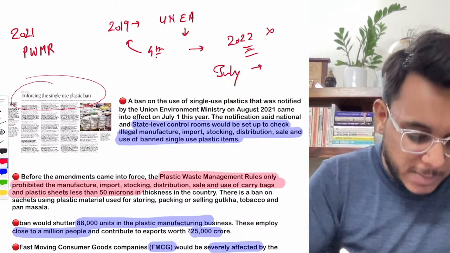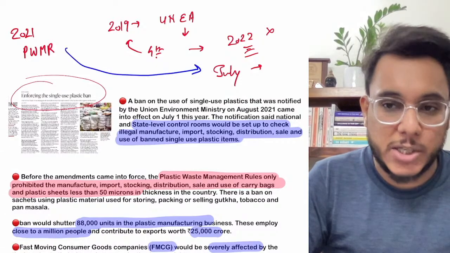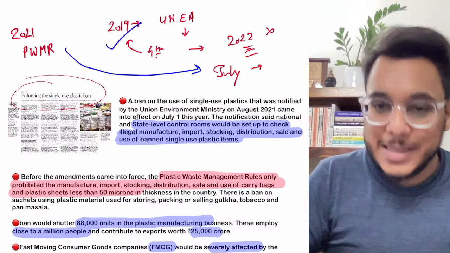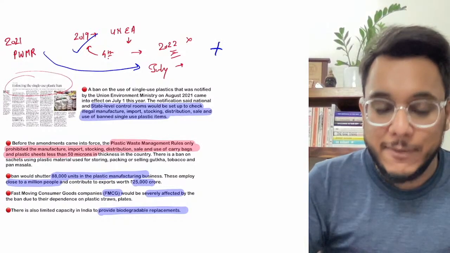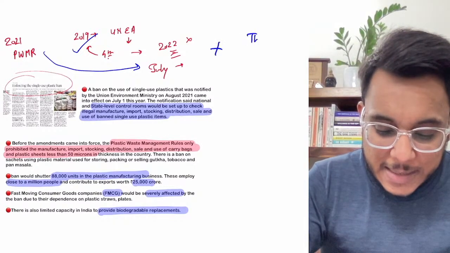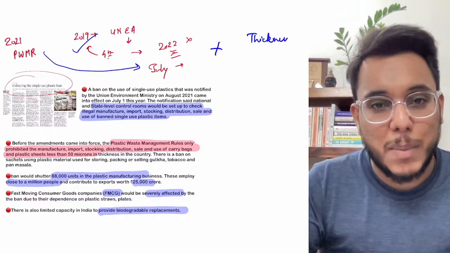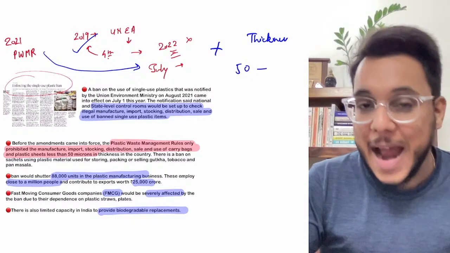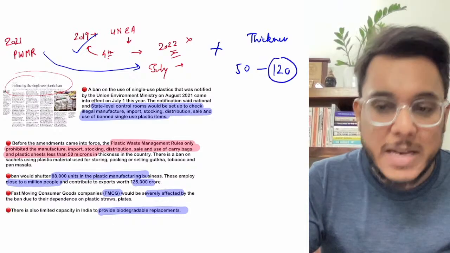These plastic waste management rules have provided a deadline of July 2022 that single use plastics will be phased out, and this has now come into force. The second development was that we will also increase the thickness of plastic carrying bags. The thickness is being increased from 50 microns, and by December 2022 it will be increased to 120 microns.